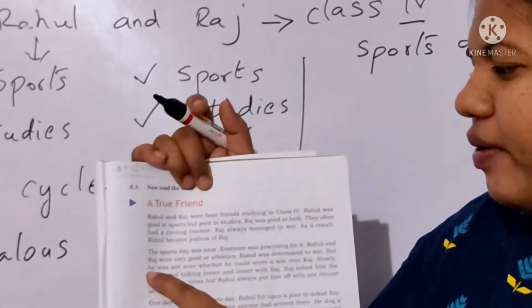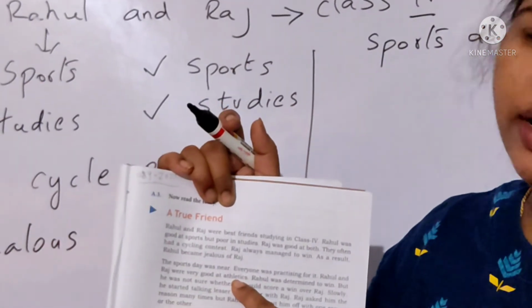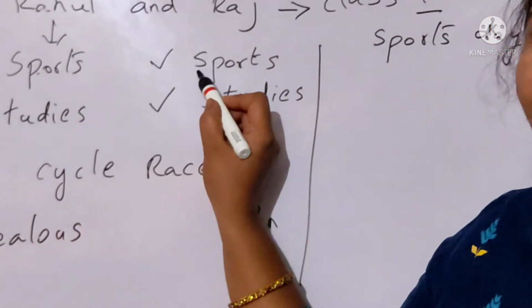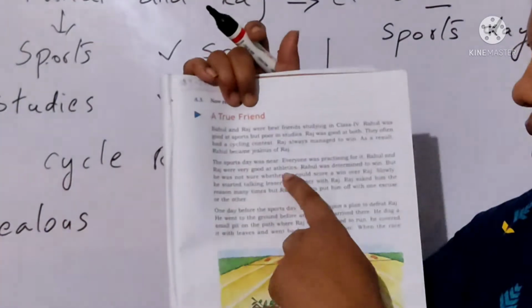Rahul and Raj were very good at athletics. Athletics means what, children? It is nothing but sports. So both of them are good at sports, and we have given a tick mark. Yes, children, both of them were good at athletics.